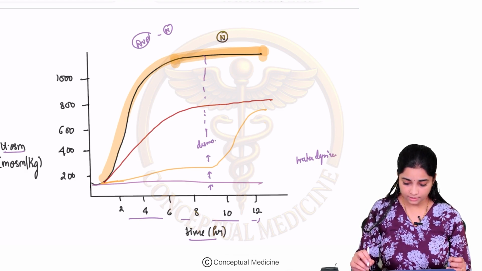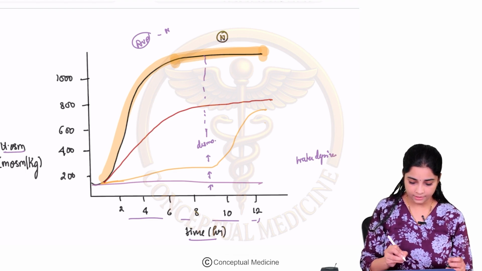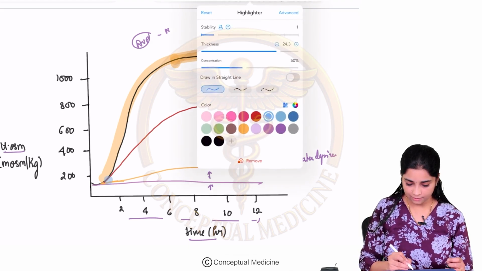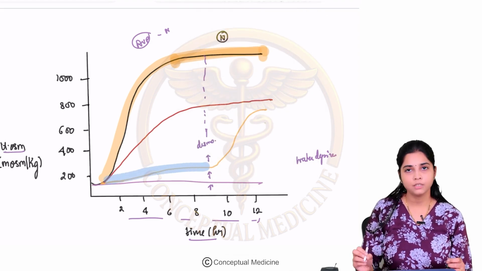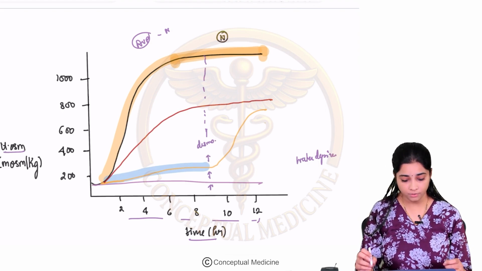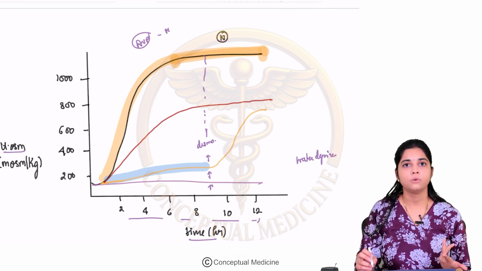Now, in this condition, what are you seeing? Here, can you see that even after 8 hours, there has been no improvement in your urine osmolarity. That means you are still passing diluted urine. That means there is no AVP.